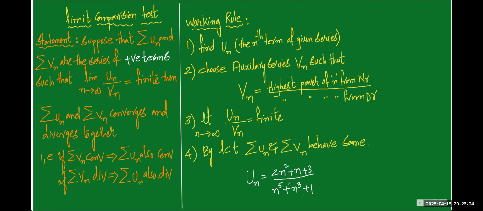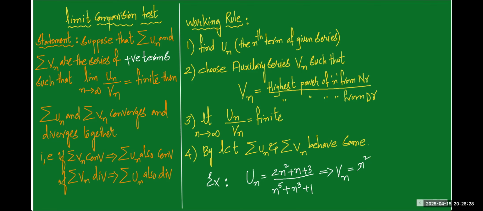This is the nth term of the given series. How do we choose the auxiliary series Vn? It is just an example, please don't consider it a question; this kind of difficult question will not come. Vn is equal to the highest power of n from the numerator. What is the highest power? 2. Don't write 2; we write n square.